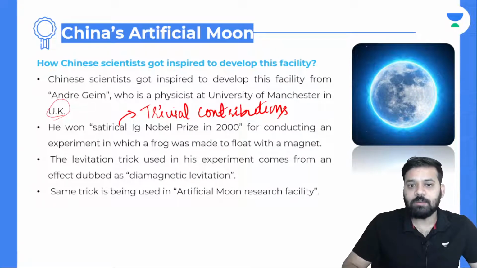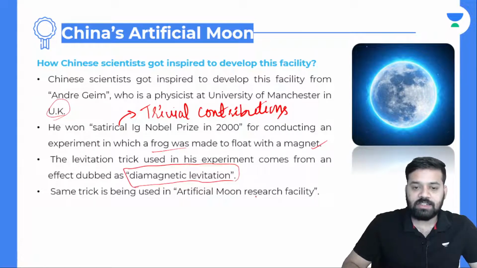So Andre Geim won the satirical Ig Nobel Prize in 2000 for conducting an experiment in which a frog was made to float with a magnet. The levitation trick used in this experiment comes from an effect dubbed diamagnetic levitation. So what is the effect? It is diamagnetic levitation. The same trick is being used in an artificial moon research facility.